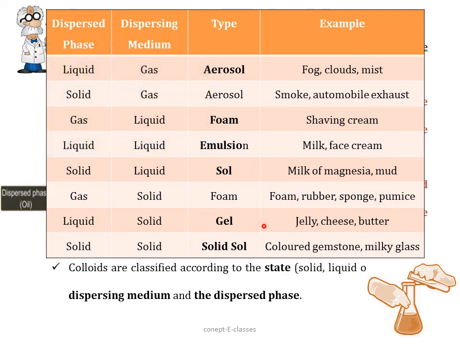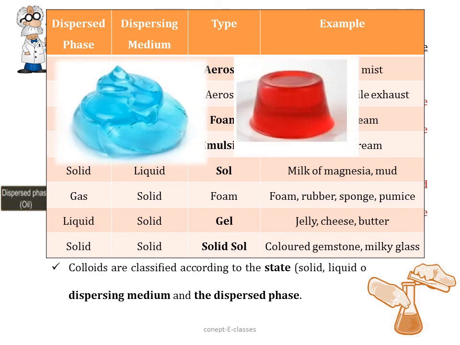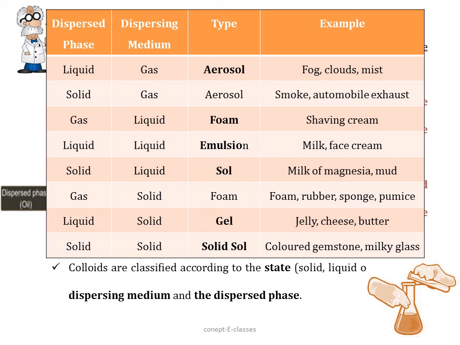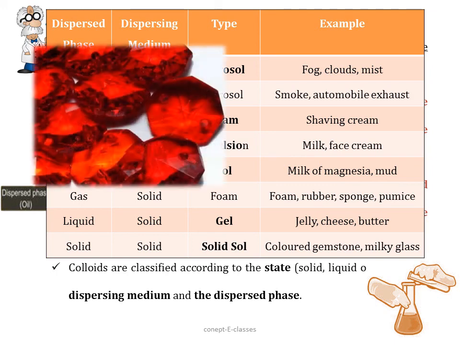Next we have gel. Now gel is actually a colloid dispersed in a continuous liquid medium, but it acts or behaves like a solid. For example, jelly, cheese and butter. So these are also a type of colloidal solution. Next we have solid sol. Now solid sol is a colloidal solution where there is a dispersion of a solid in a solid itself, but it's a little bit soft. For example, colored gemstone, milky glass, etc.